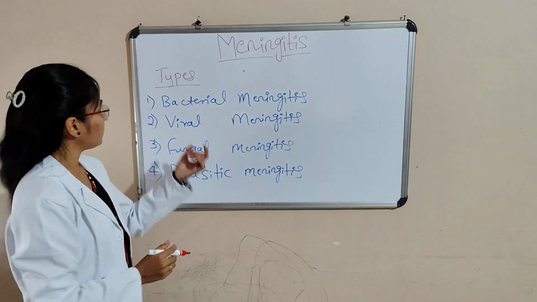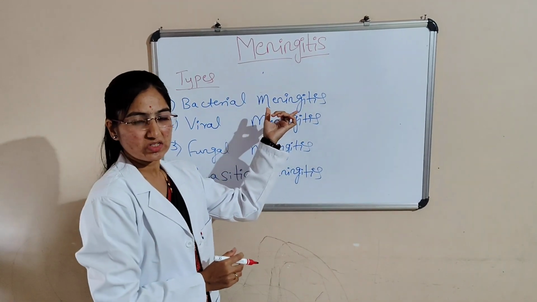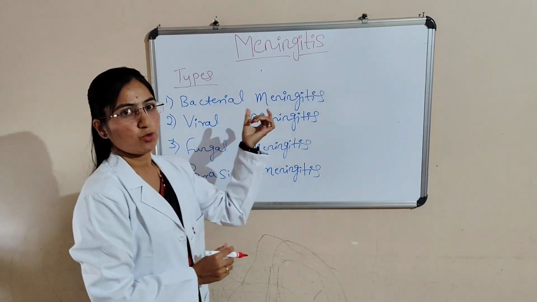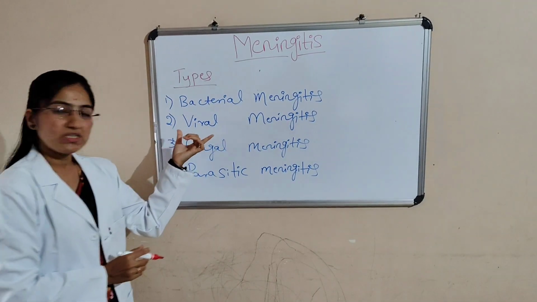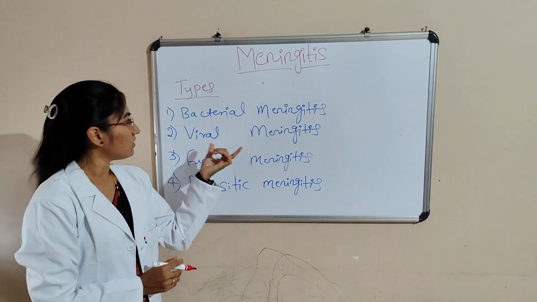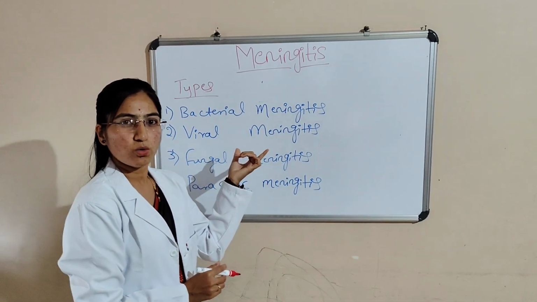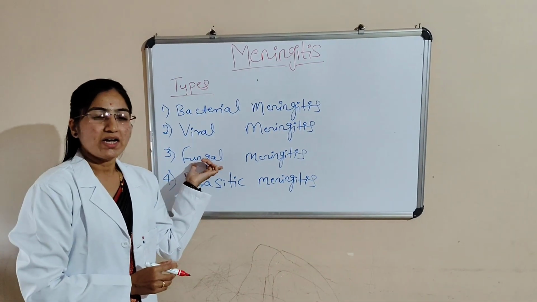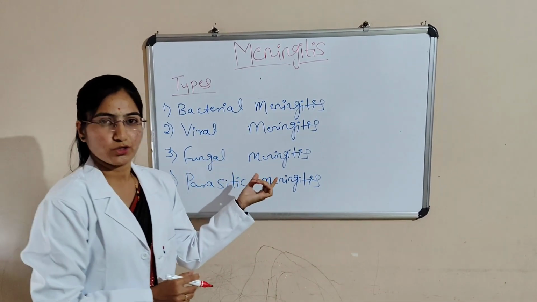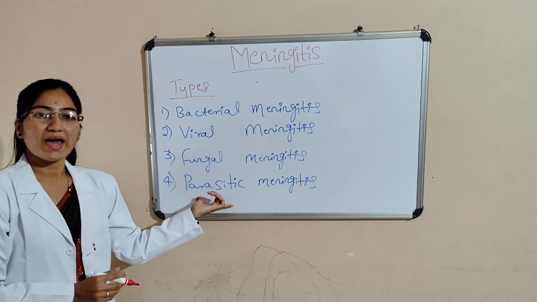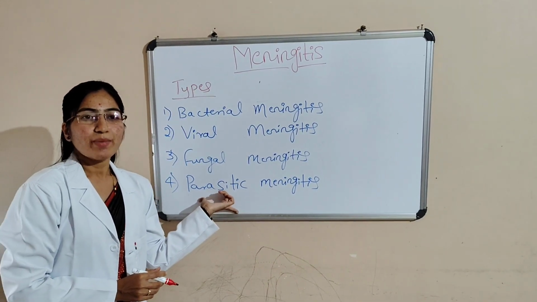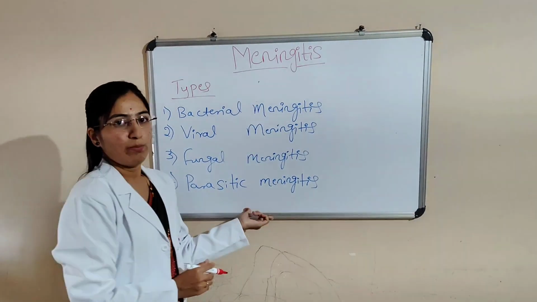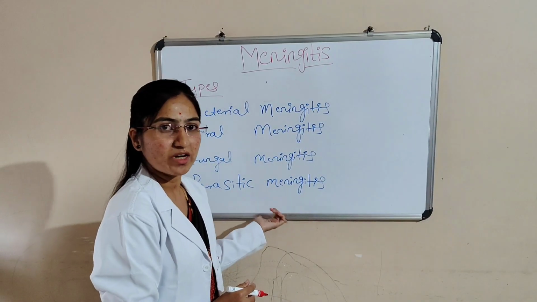Next we'll see the types of meningitis. There are four types. First one is bacterial meningitis, caused by bacteria like Neisseria meningitidis and Streptococcus pneumoniae. Second one is viral meningitis, caused by viruses like herpes virus and enterovirus. Third one, fungal meningitis, is the result of fungal infection. Fourth one is parasitic meningitis, due to parasites affecting the CNS, the central nervous system. These are the types of meningitis.